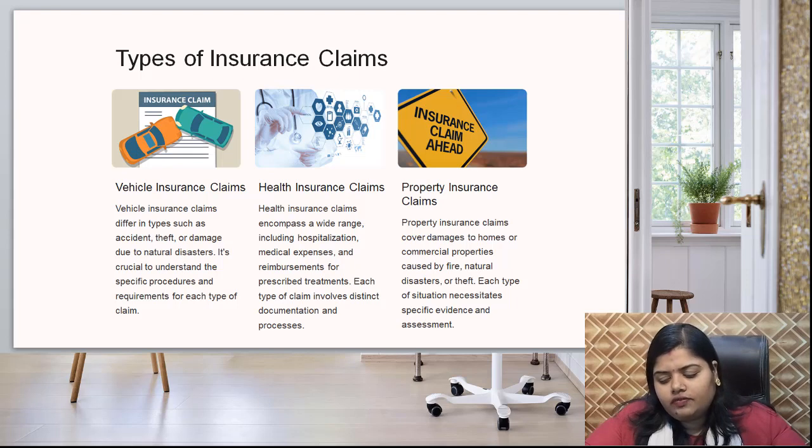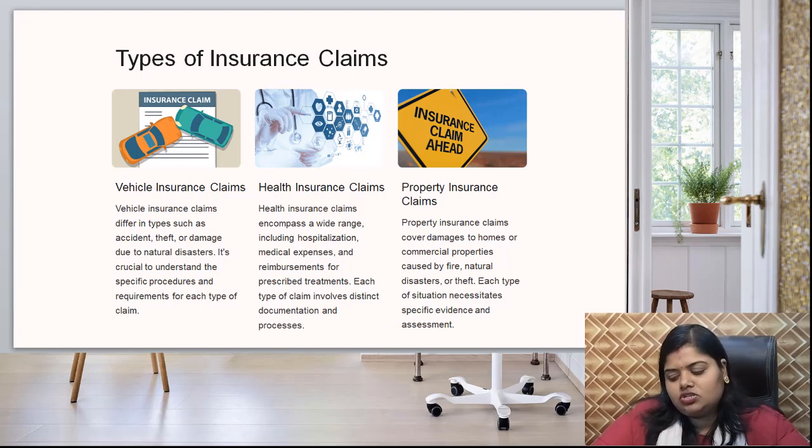In the case of health, it encompasses a wide range including hospitalization, medical expenses and reimbursement for prescribed treatment. So when we have any health issue and we have health insurance, we can recover the huge expenditure of that hospital bill through our insurance claim. Like that, there is property insurance. Property insurance claim covers damage to homes or commercial properties caused by fire, natural disaster or theft.